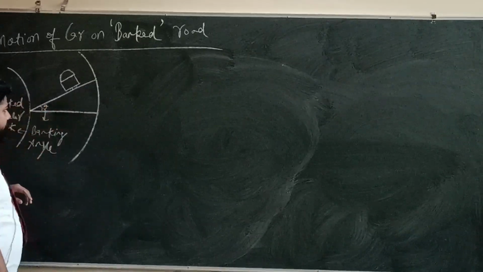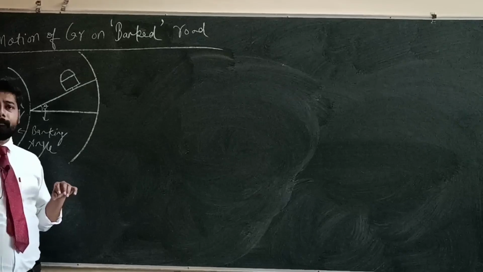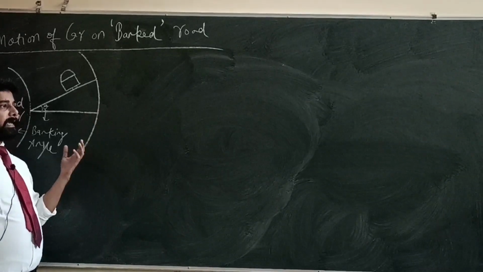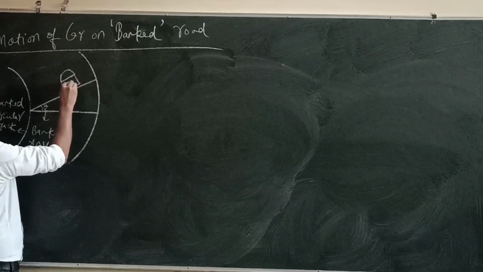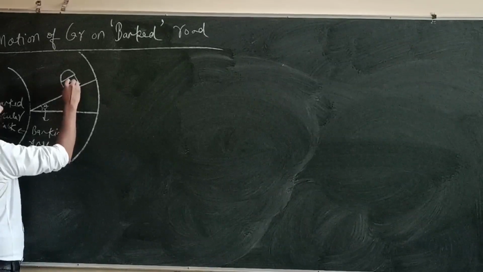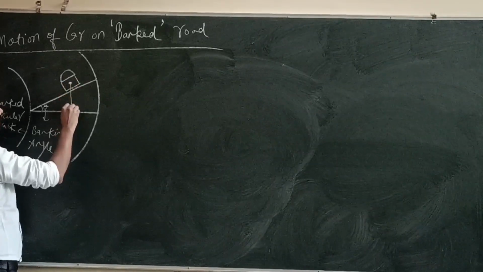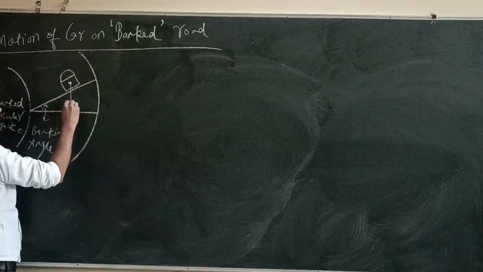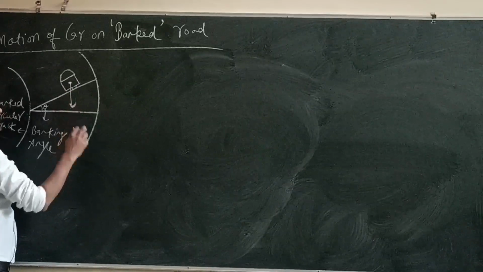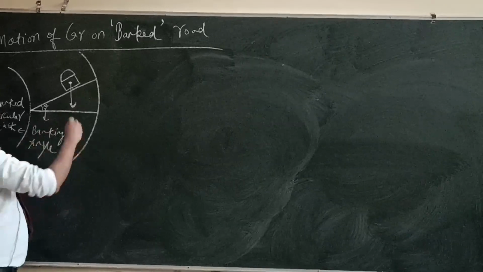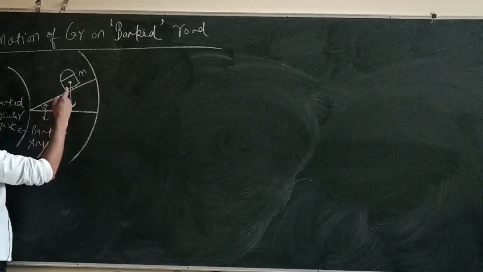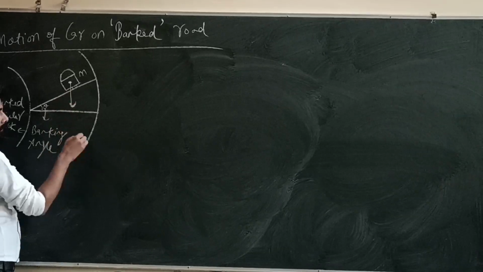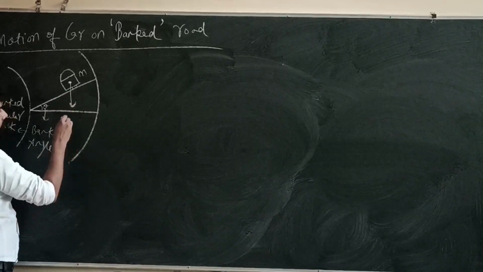First of all we will consider the forces that act on the body. Here this is the body of mass m. Then the weight of the body will act towards the earth, that is mg.